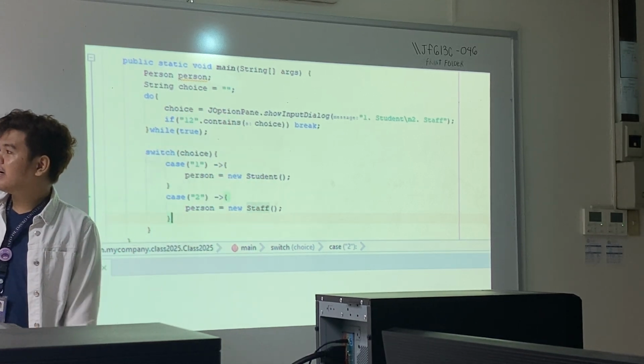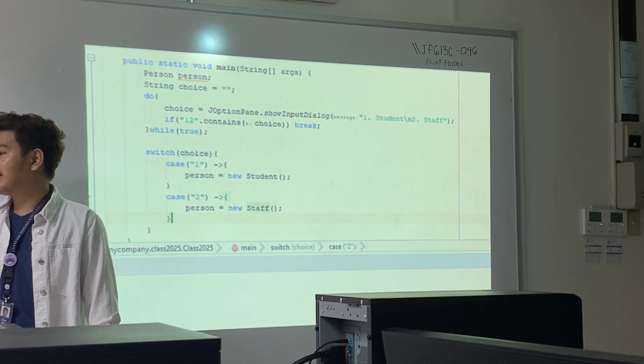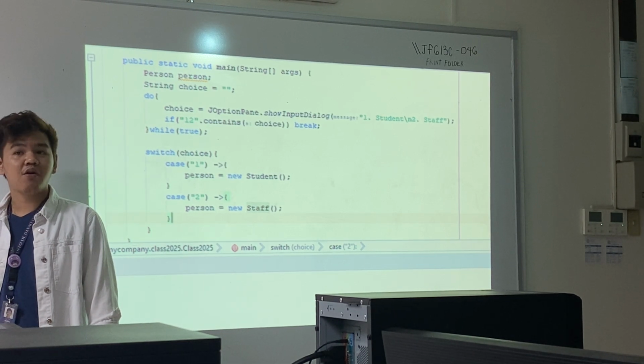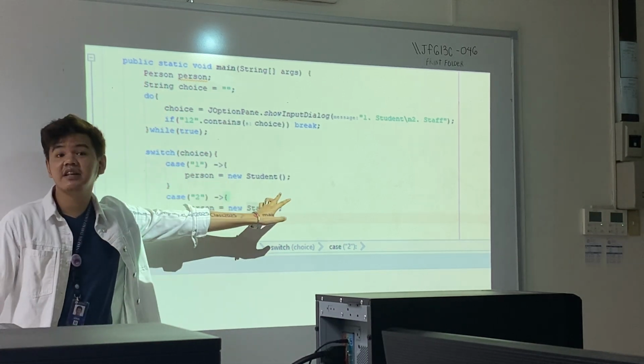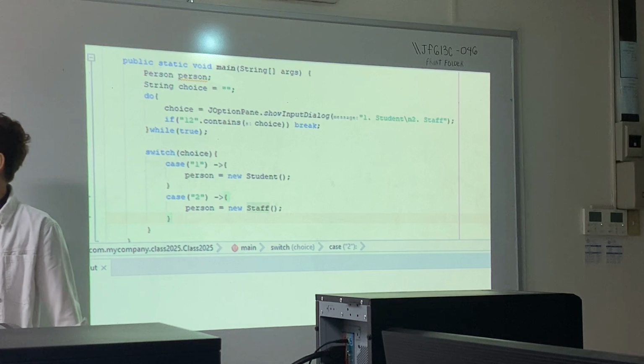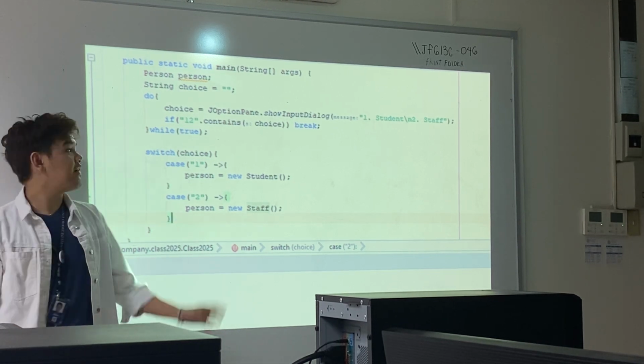Because again, a staff and a student is also a class and they are also person. So, we can declare it as a person and instantiate it as a student because student here is also a person. We're allowed to do this.